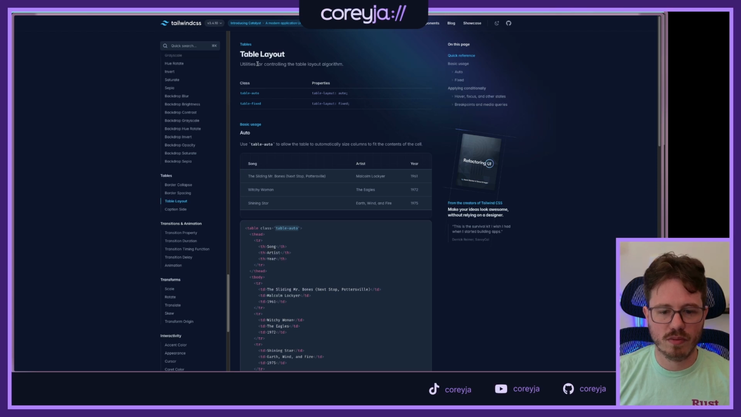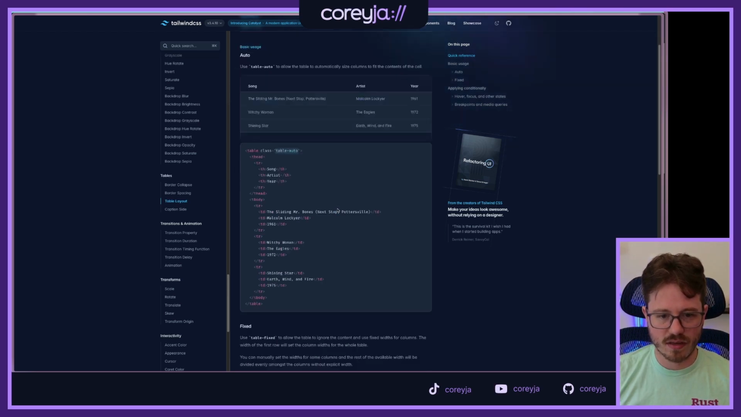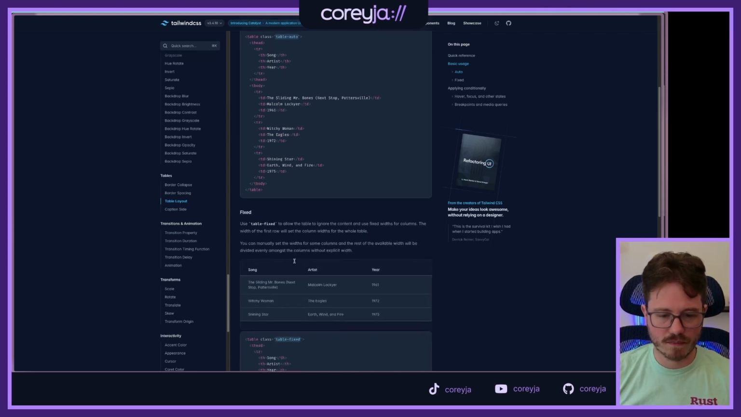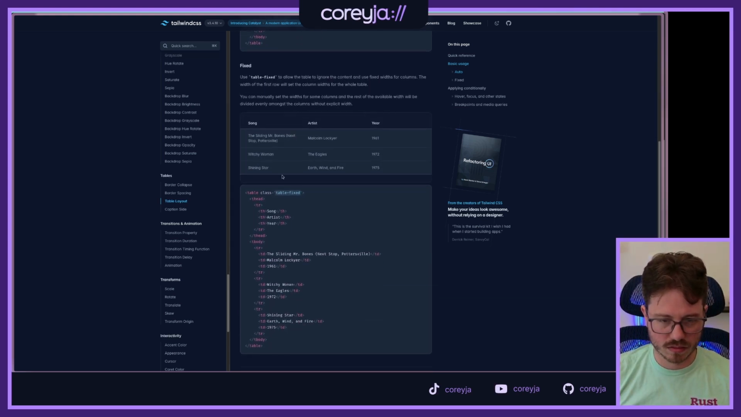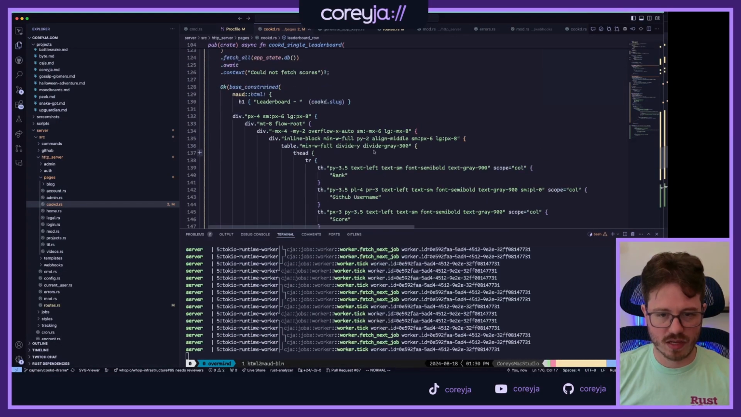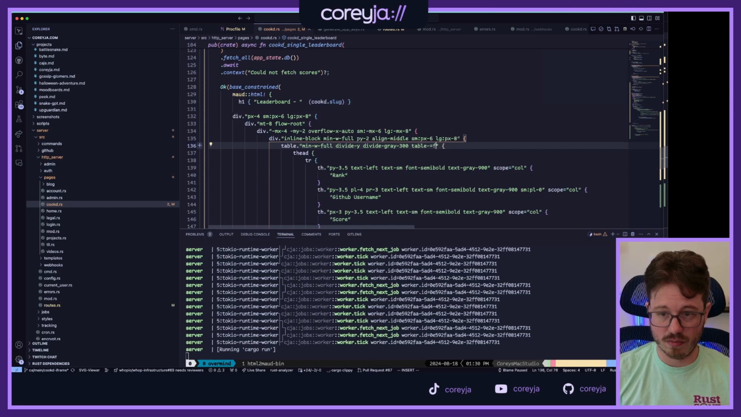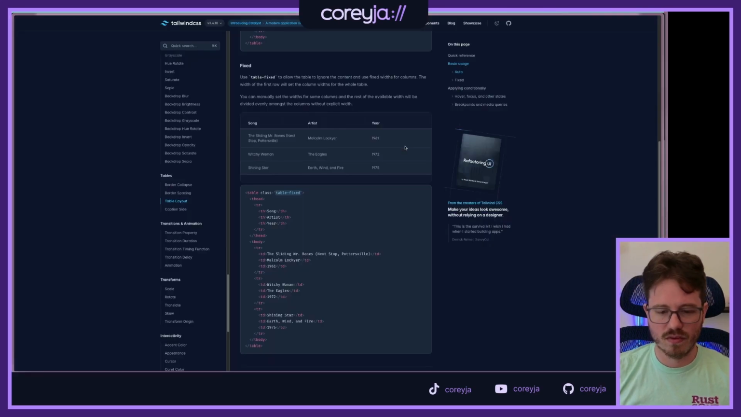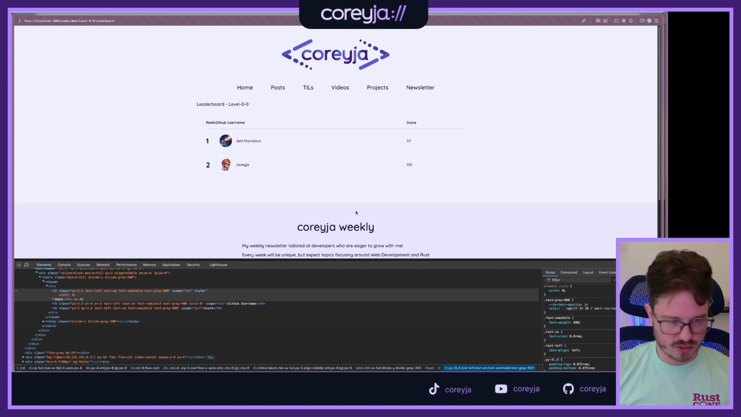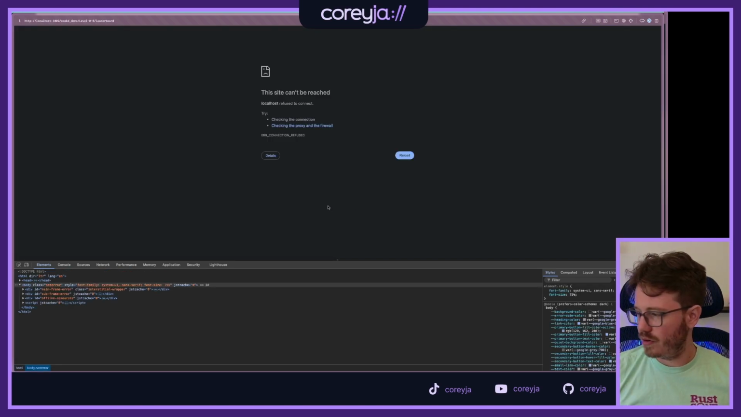This is for controlling the table layout algorithm. Okay, maybe that's what I want. Auto allows the table to automatically size the columns to fit it. And then fixed allows the table to ignore the content and set the fixed width. The width of the first row will set the column widths for the whole table. So basically, on the table I can try table fixed and see what happens. I guess I could have just done it live, but we'll wait for the reload.